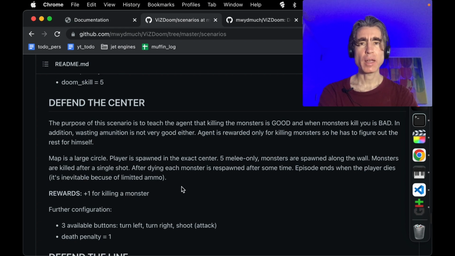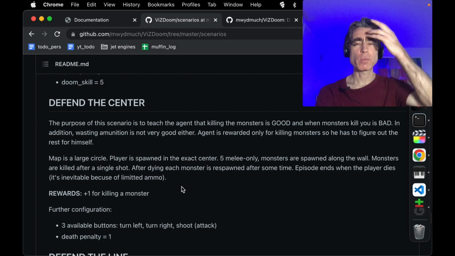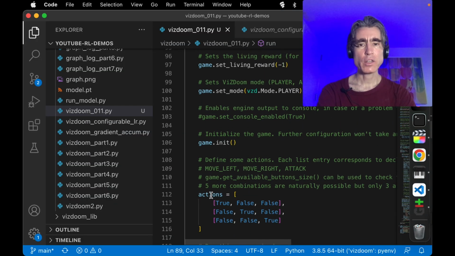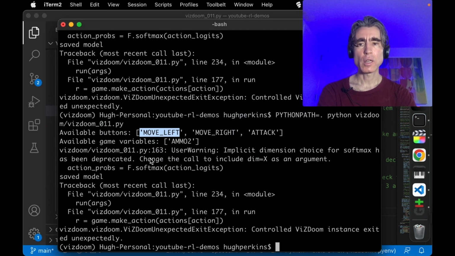Kind of want to try playing it myself. I mean, we could do that. We could modify it so we play it ourselves. Perhaps we should do that. It's kind of hard to get input from Python. Yeah, so our actions is just like this one hot list. So basically this just maps to this list of 3, and we have a list of 3.